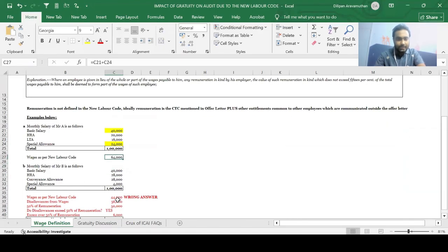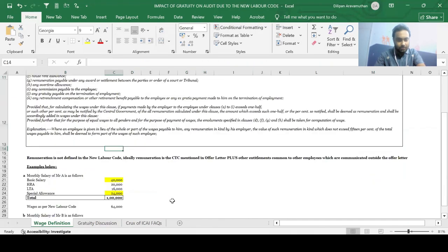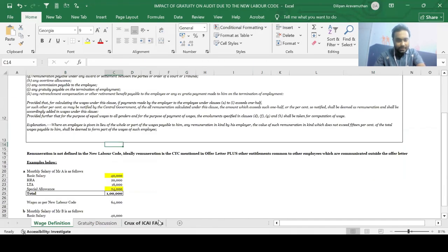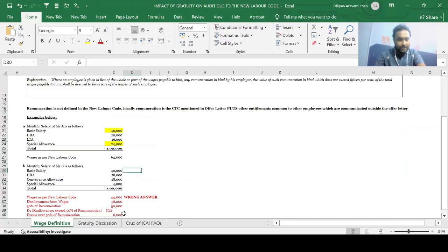Okay. Next, let's come to another example. There is a twist in this example. So just think carefully before answering this one, right? Just a moment. So let's say the monthly salary of Mr. B is as follows. Basic salary is 40,000. Your HRA is 28,000. Your conveyance allowance is 28,000. And your special allowance comes to 4,000. Okay. So what should be the wages for Mr. B? Okay. Basic should be taken, right?